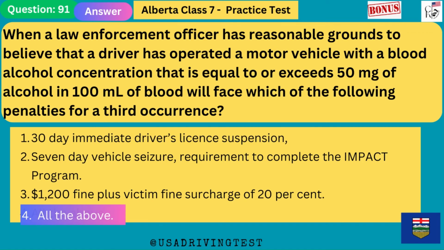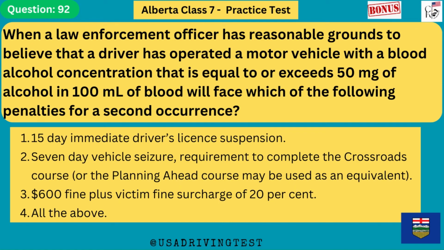All the above. When a law enforcement officer has reasonable grounds to believe that a driver has operated a motor vehicle with a blood alcohol concentration that is equal to or exceeds 50 mg of alcohol in 100 ml of blood, will face which of the following penalties for a second occurrence? 1. 15-day immediate driver's license suspension. 2. 7-day vehicle seizure, requirement to complete the crossroads course, or the planning ahead course may be used as an equivalent. 3. $600 fine plus victim fine surcharge of 20%. 4. All the above. The answer is 4.